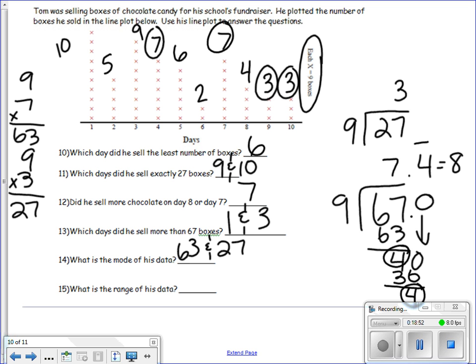And number 15, what is the range of his data? In order to find the range, we take the highest number in the data set and subtract the lowest number in the data set from it. So the highest number in my data set is going to be 90, and the lowest number is 18. 90 minus 18 is 72, so the range in my data set is 72.